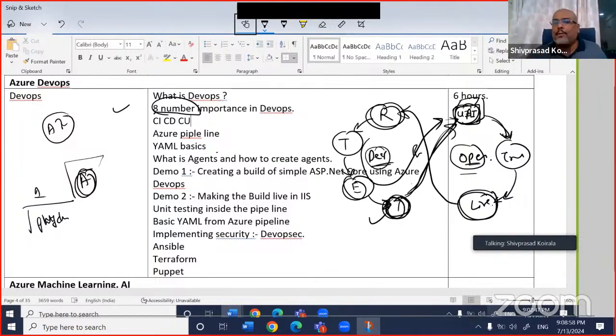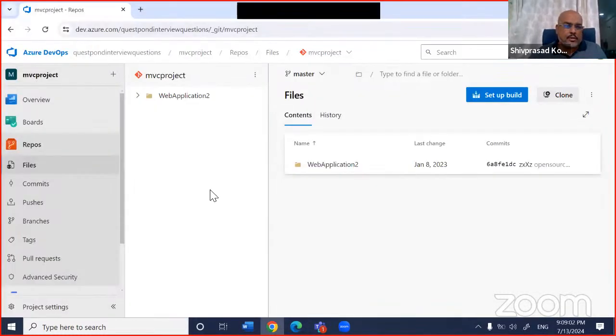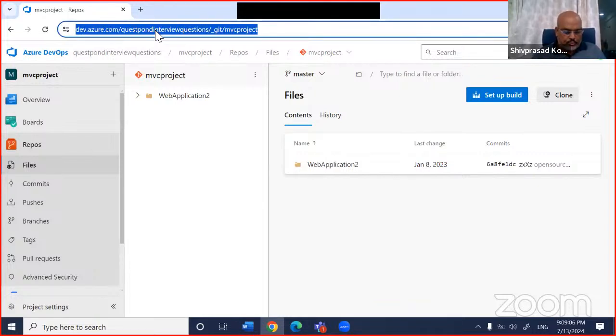For example, let us look at Azure DevOps. This is my Azure DevOps here, dev.azure.com. The first thing is that Azure DevOps is free. Your build, your check-in, the repository and all is free. So what you can do is use a simple Gmail account. Oh, again I have to shift my keyboard. This is my problem. I'm sorry, there is some issue with my port here. I was also trying to fix it.